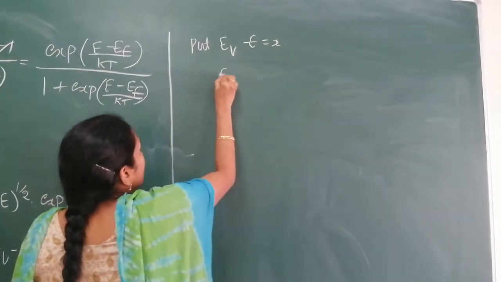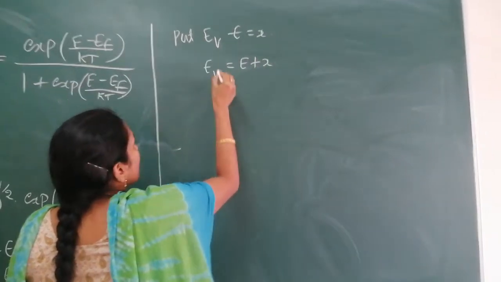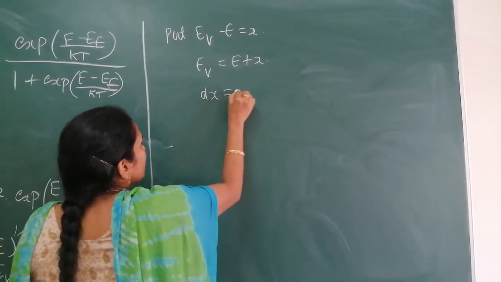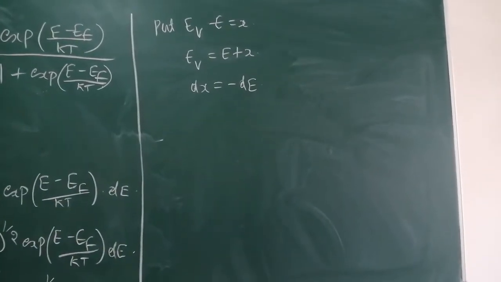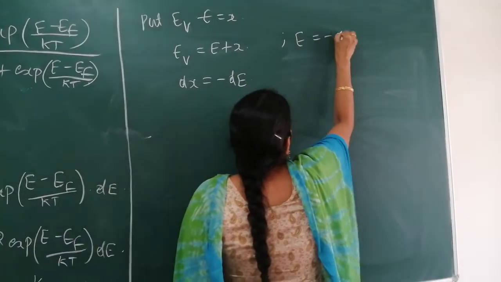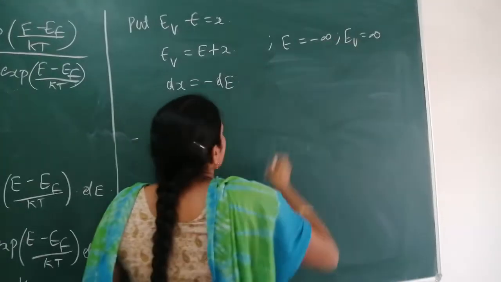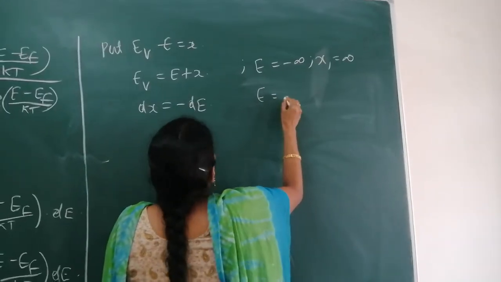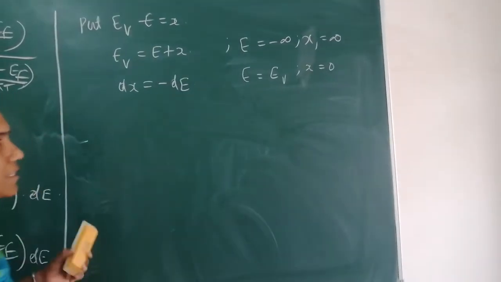From this we can write E = EV − x, and dx becomes minus dE. Here, if E is minus infinity, then x becomes plus infinity. And if E is equal to EV, then x becomes 0.